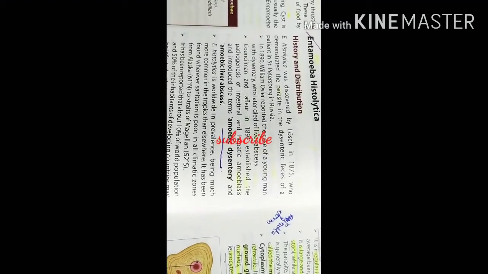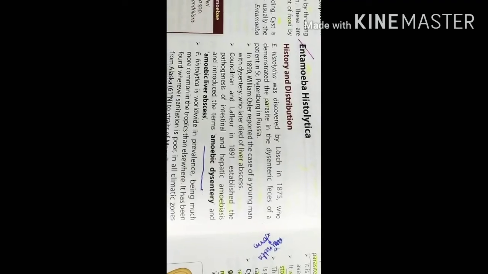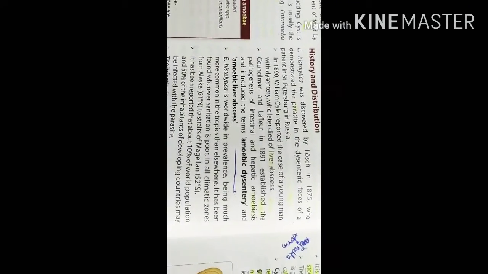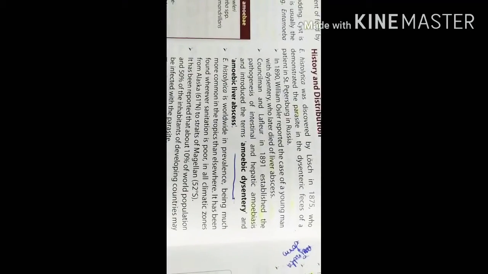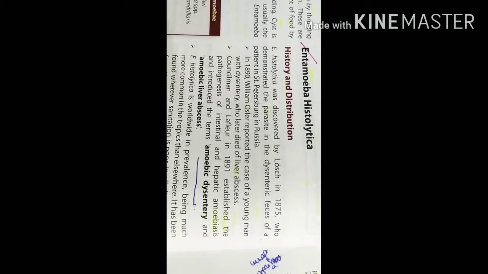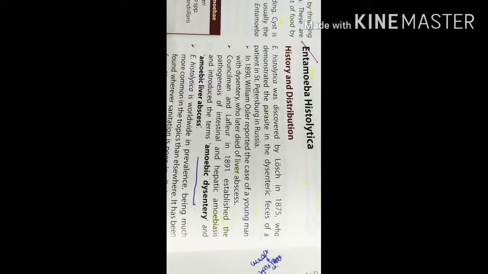Hello everyone, today I will discuss Entamoeba histolytica. Entamoeba histolytica causes amoebic dysentery. Everyone knows that. And it also causes amoebic liver abscess. It was first discovered by Losch, a scientist in St. Petersburg in Russia, from dysenteric feces.